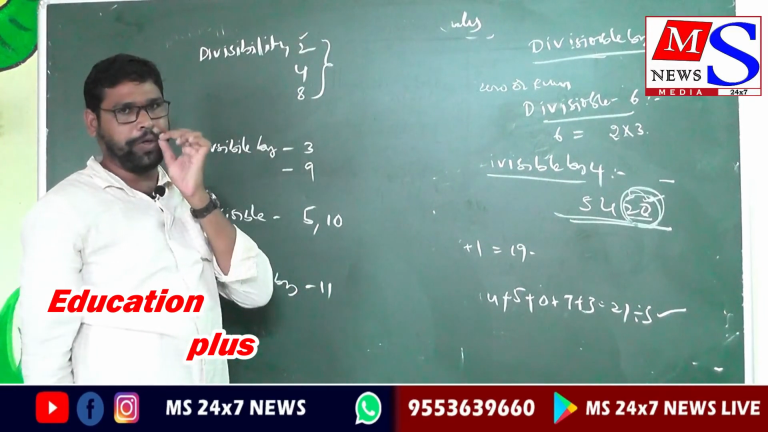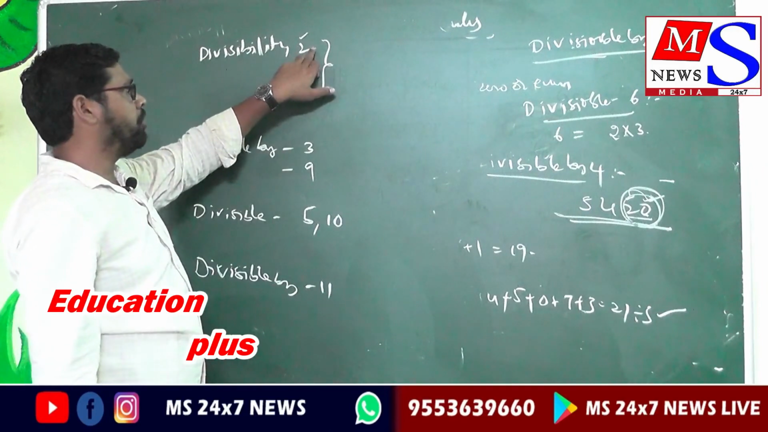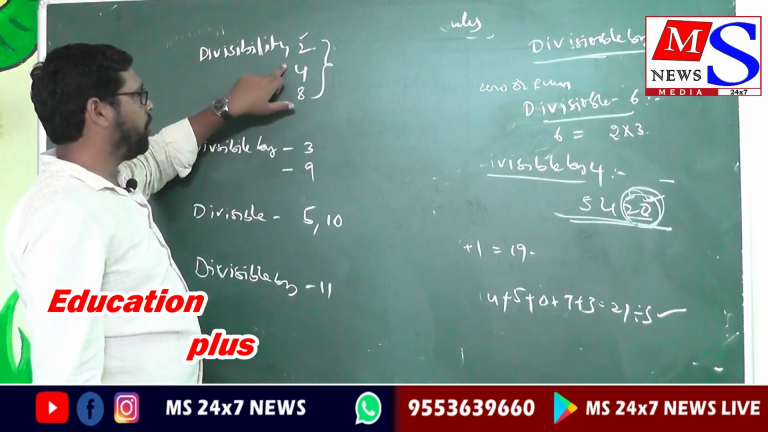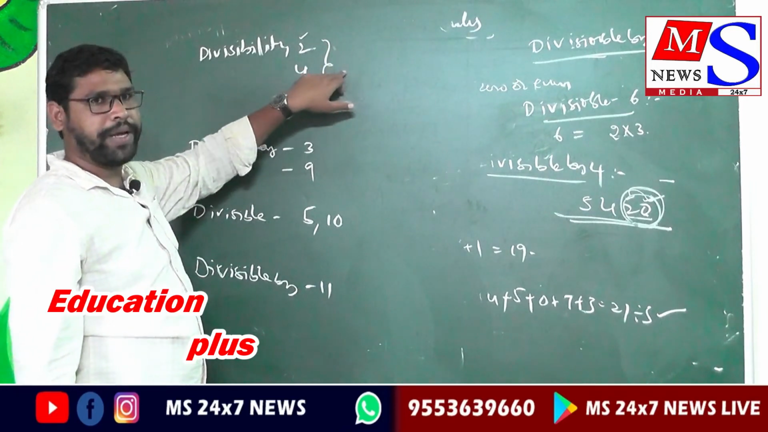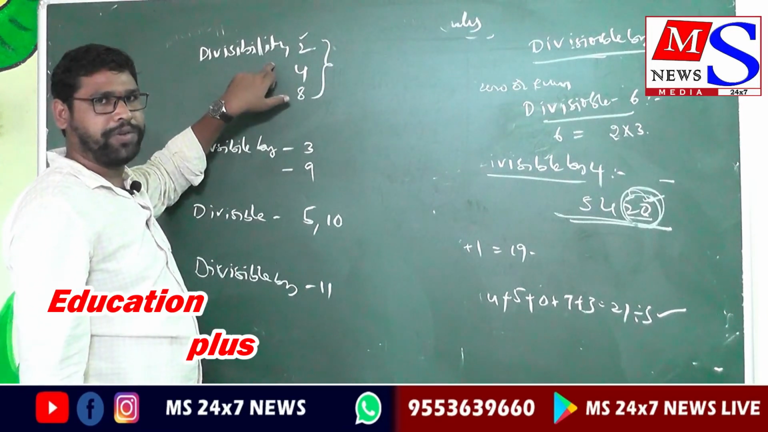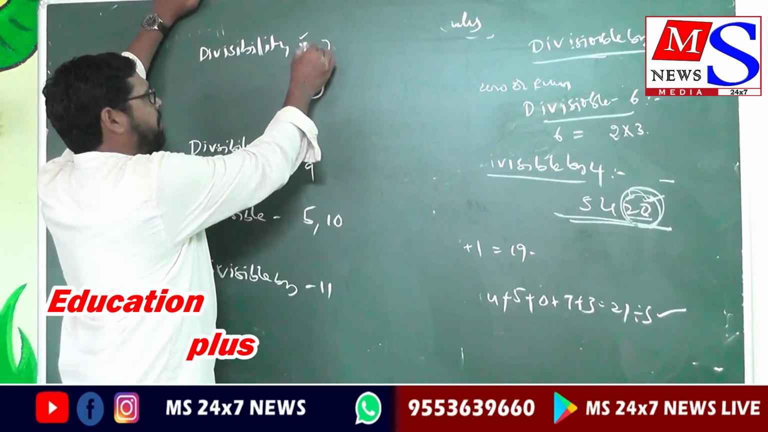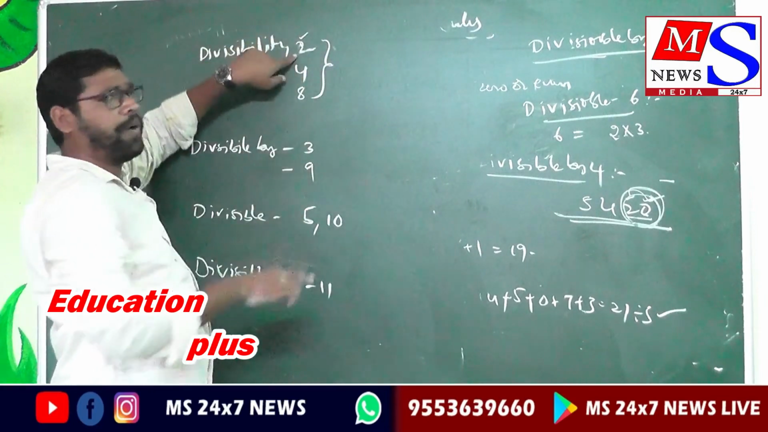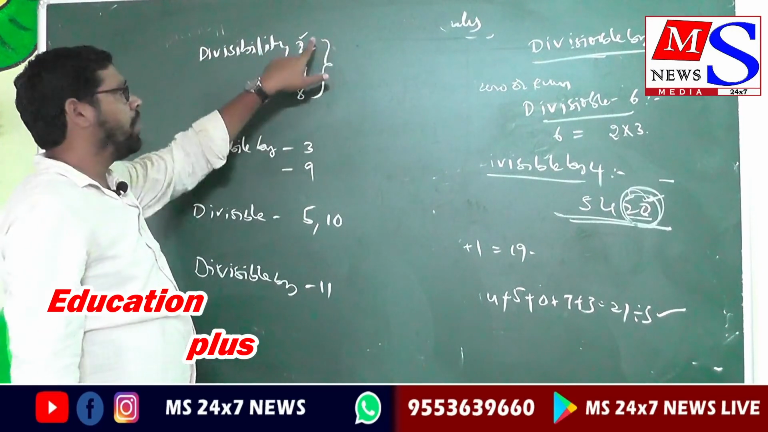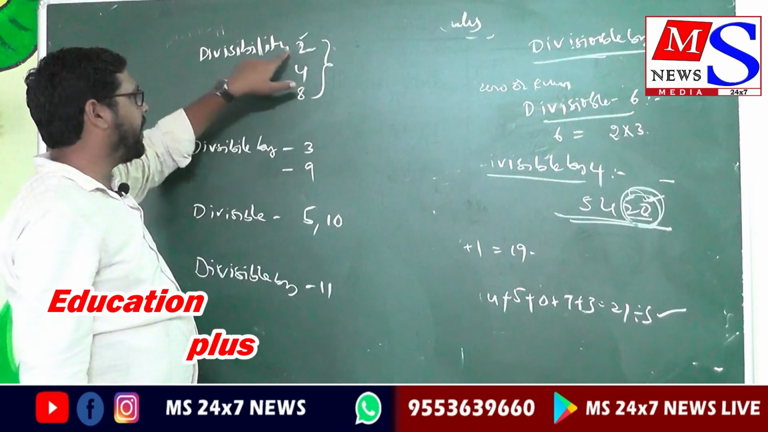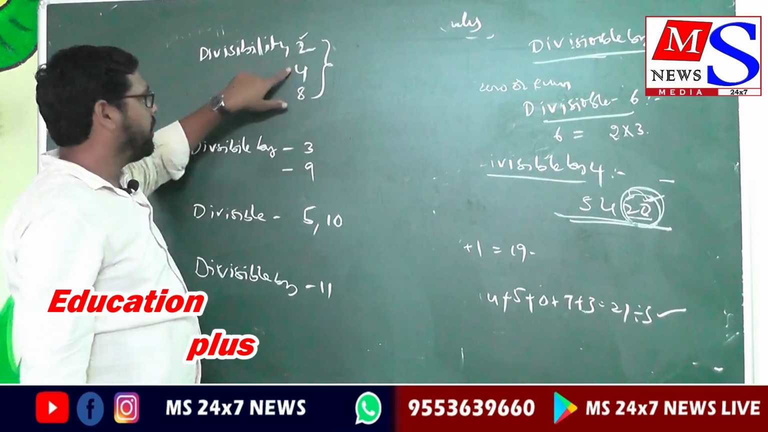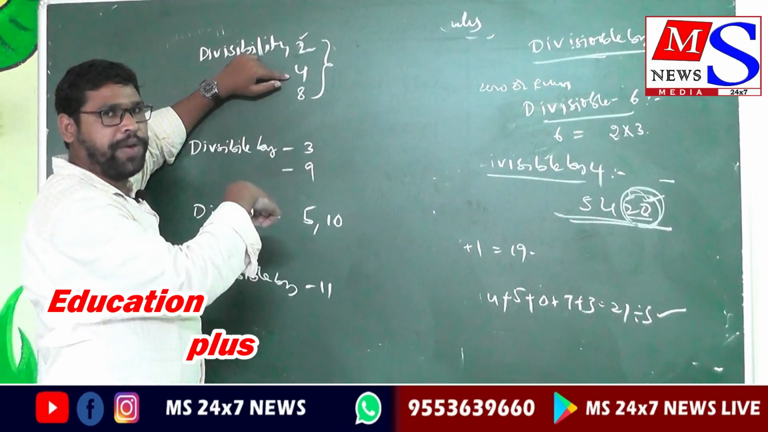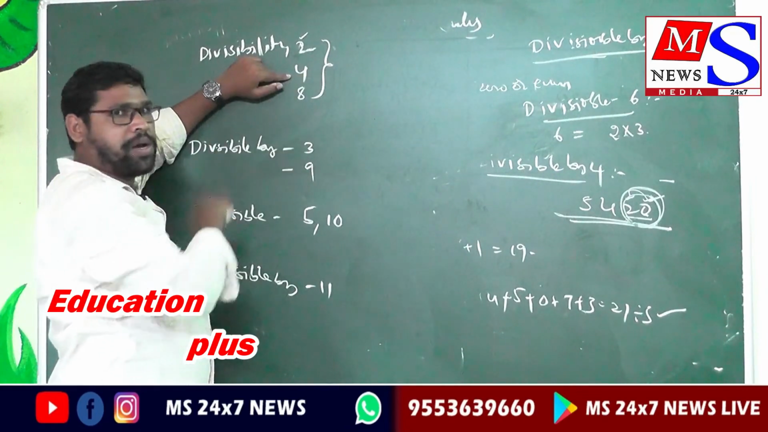What is divisibility by 2? A number is divisible by 2 if the ones place is an even number. Divisible by 4: the last two digits, the ones place and tens place, form a number divisible by 4. If the last ones place is divisible by 2, the entire number is divisible by 2. In the rule for 4, if the last 2 digits are divisible by 4, the entire number is also divisible by 4.